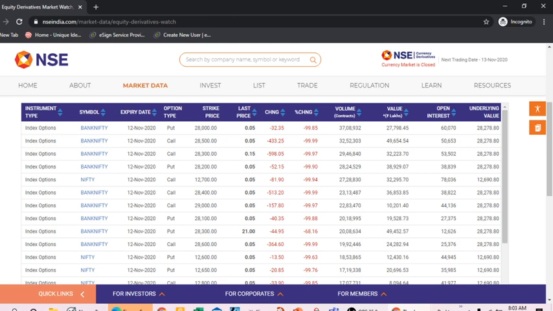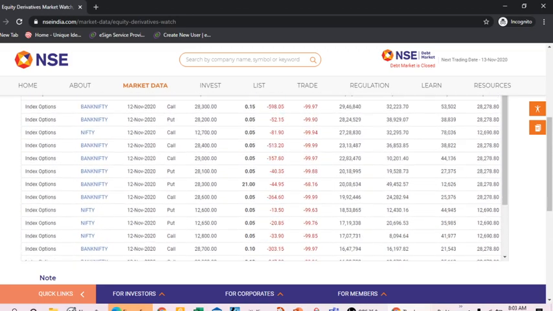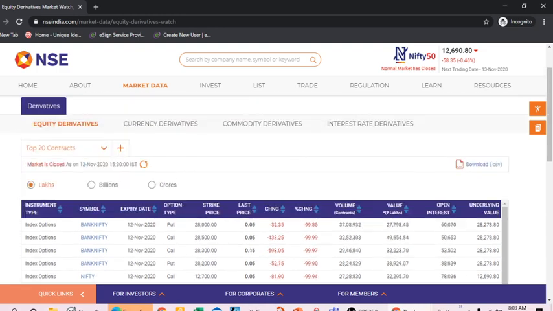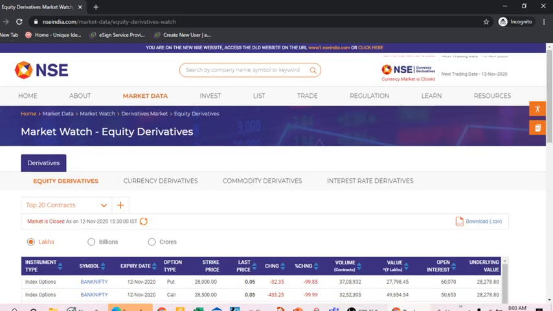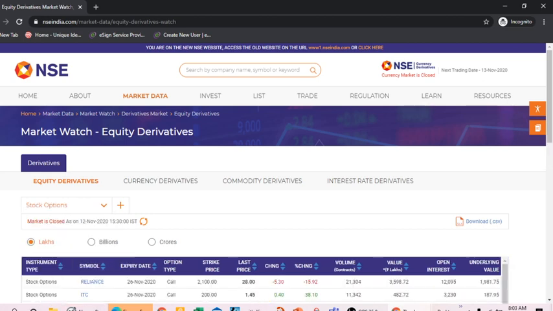And if you go to the Nifty, the 12,700 call option is very near, at 0.05 paisa. So all are in red, we can see here. 12th November.